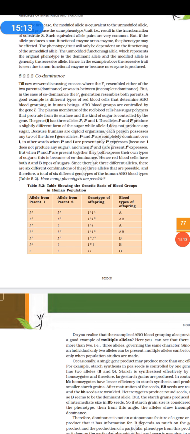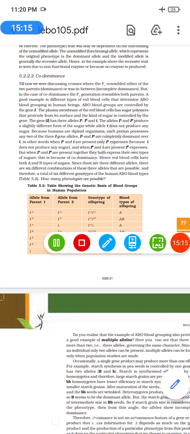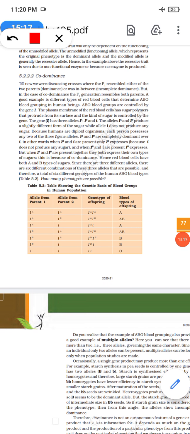So if I talk about the blood groups, if you see in this table, if the allele from parent 1 is IA and the allele from parent 2 is IA, then it is IAIA.